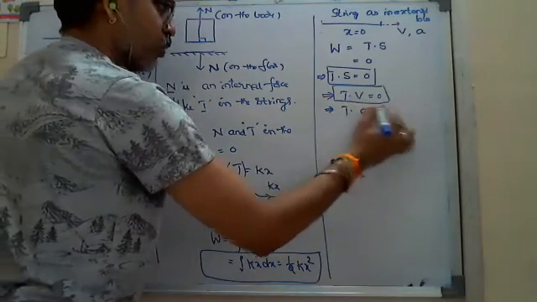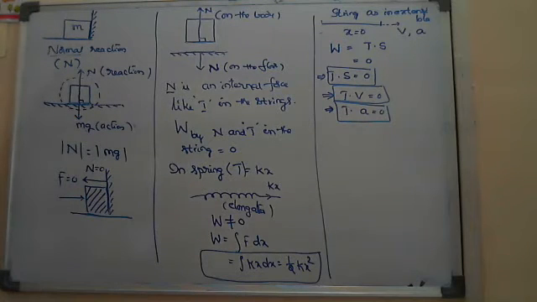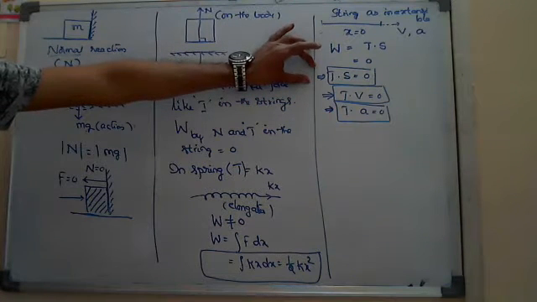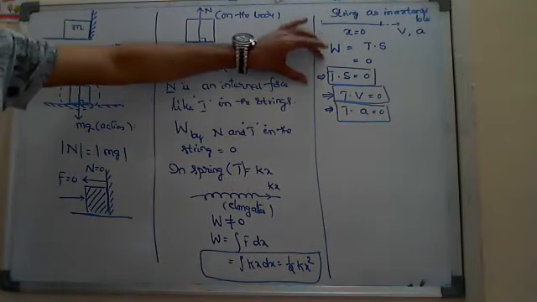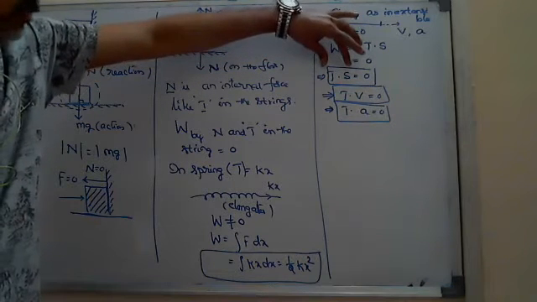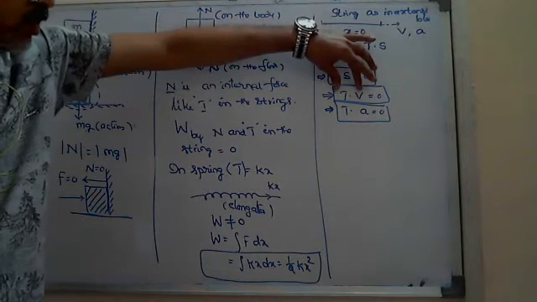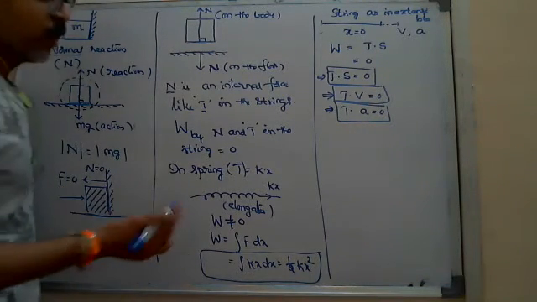That's why when you come to constraint motions, meaning different bodies connected in different ways, the work done by the tension equals 0. So in many cases we use this as a shortcut: T dot S or T dot V or T dot A equals 0. Suppose a number of strings and a number of bodies are connected.